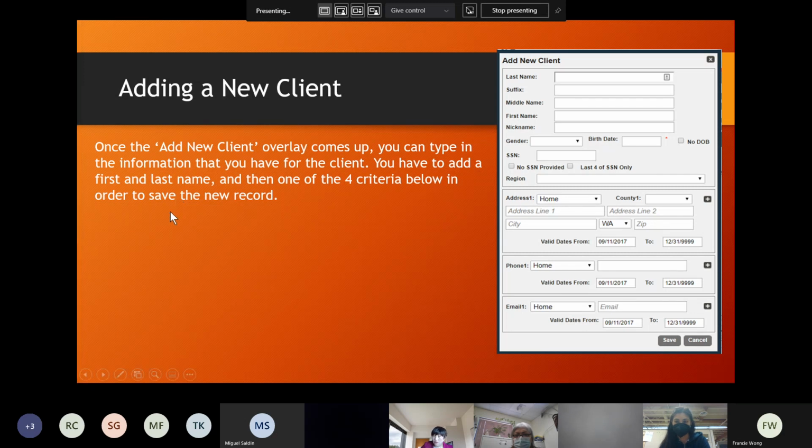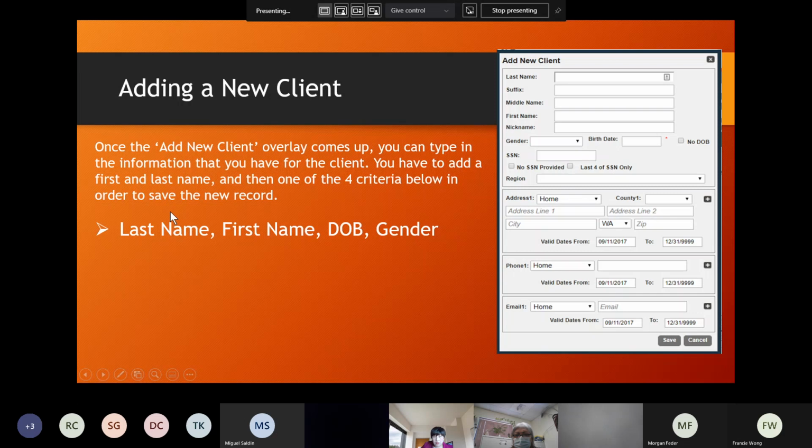So the first combination will be, like I said, last name and first name you have to have, and DOB, date of birth, and gender. So if you look at this, right, if you type in your client's last name and first name, and gender and birthday, then you can create a new client file. So basically this one is the minimum data required in order to create a client file. Okay, new client file. Okay, so this is one option, one combination.